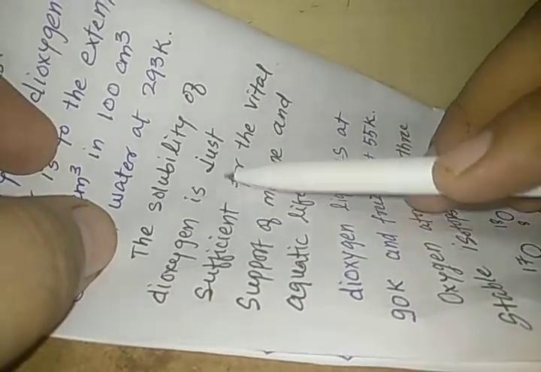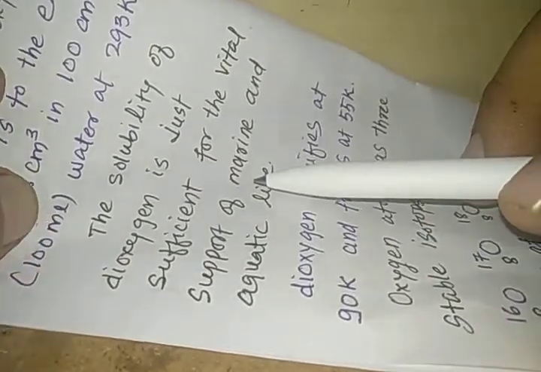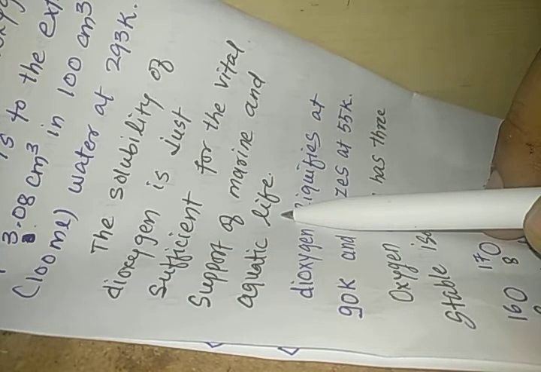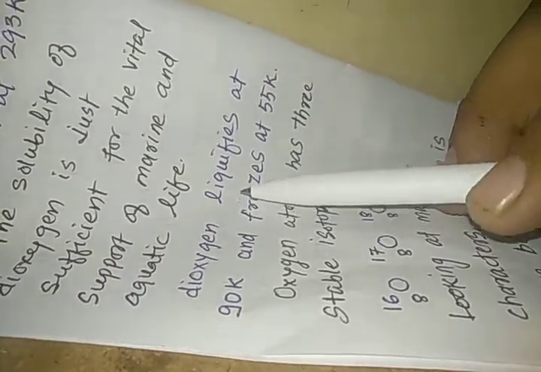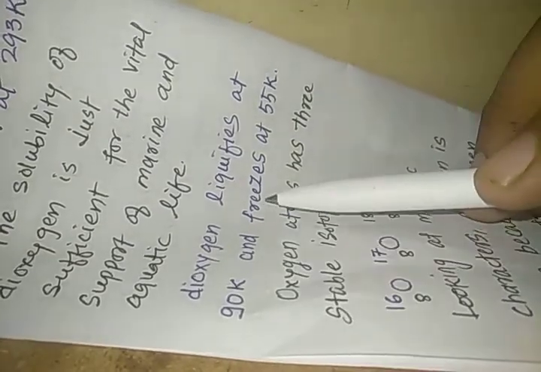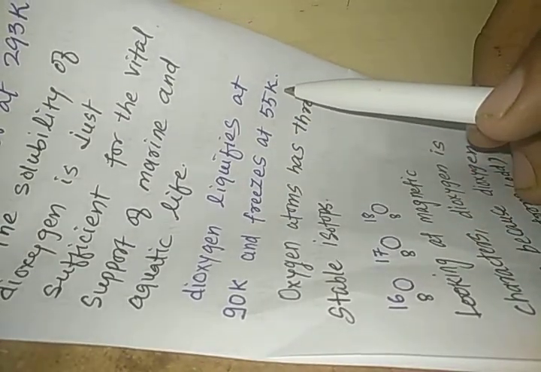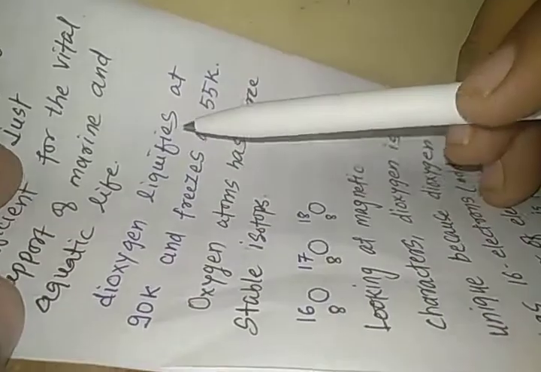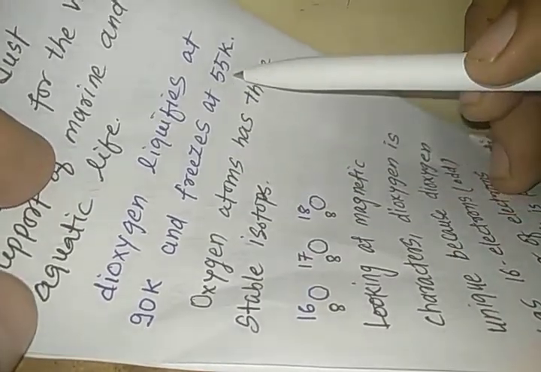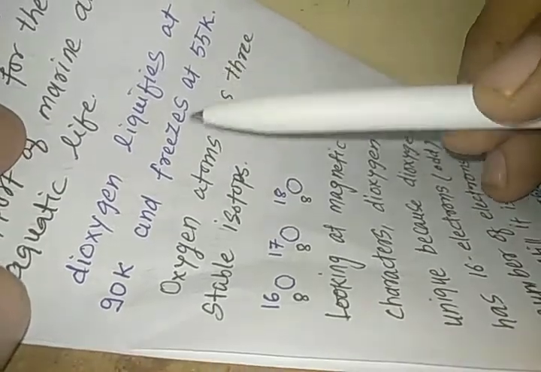The solubility of dioxygen is just sufficient for the vital support of marine and aquatic life. All the living organisms can live in the water because of this oxygen dissolved in water. Dioxygen liquefies at 90 K and freezes at 55 K. Here K represents the Kelvin, the unit of temperature. So this is the freezing point, and this is the boiling point of oxygen.